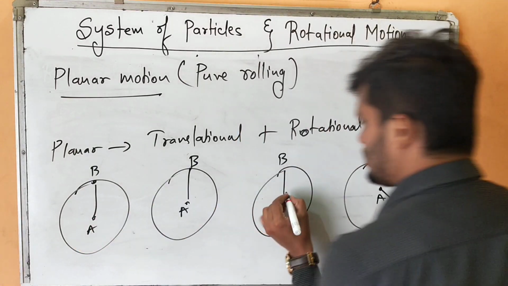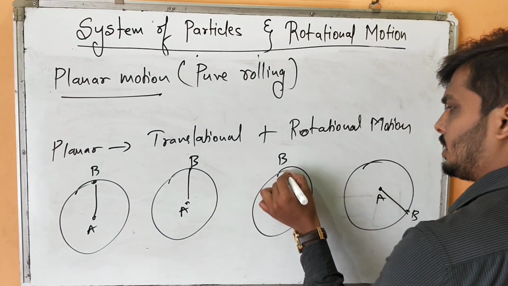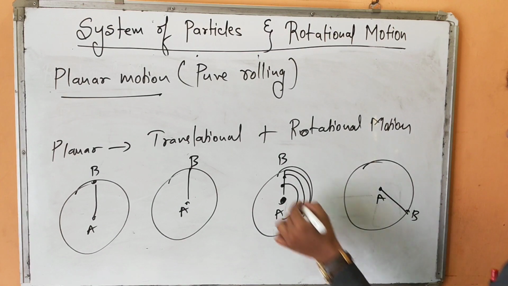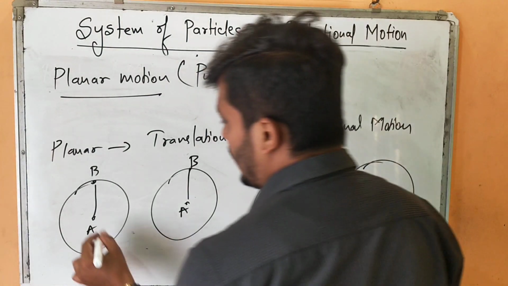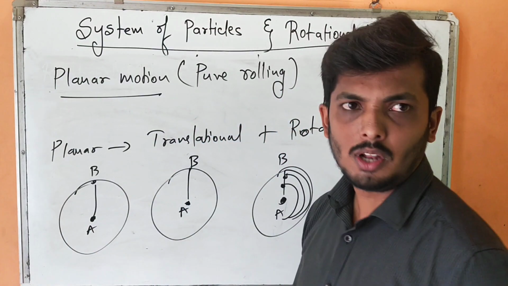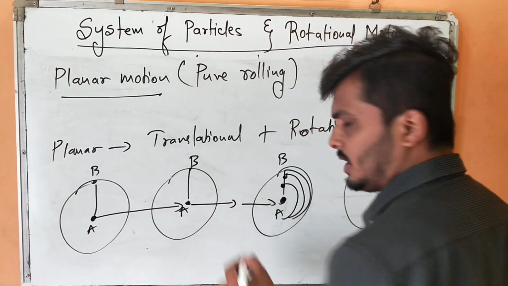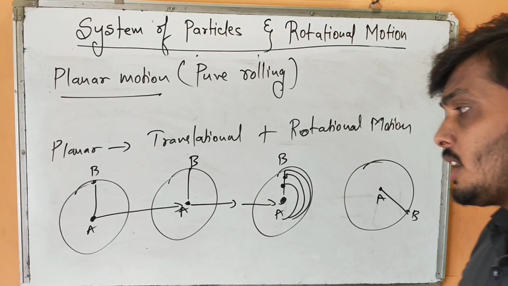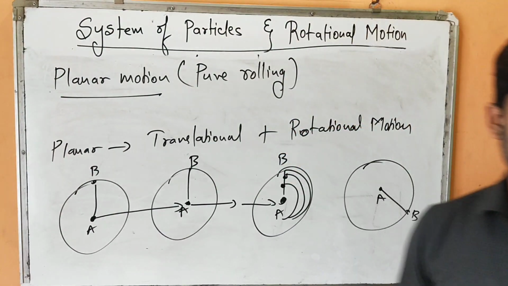Now if I take any particle from this point, see, it is tracing this path. If I take another point, this path, circular motion. All the particles are not traveling with equal velocity. But there is one special kind of particle, maybe at the center. This particle is not tracing a circular path. It is following a straight line. Can you see that? There comes the concept of center of mass that we are going to study maybe in the next video.